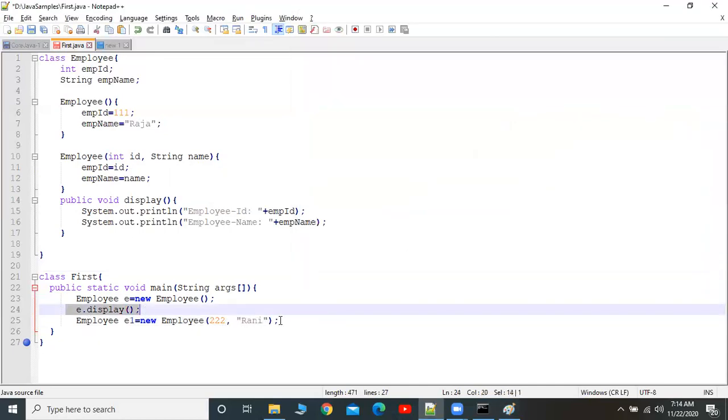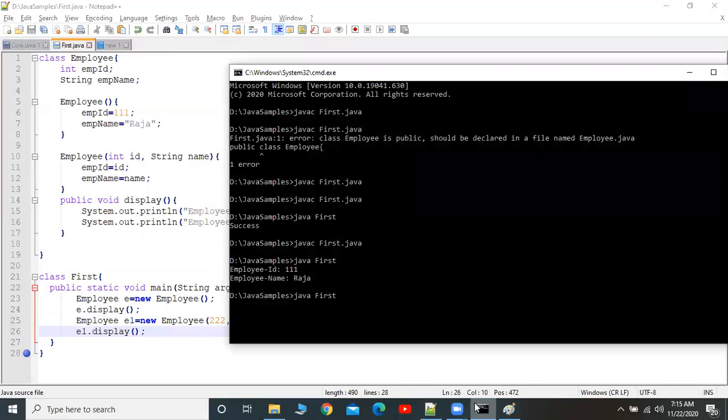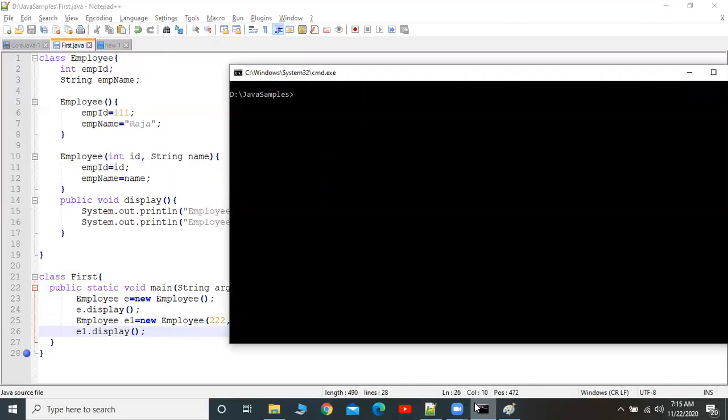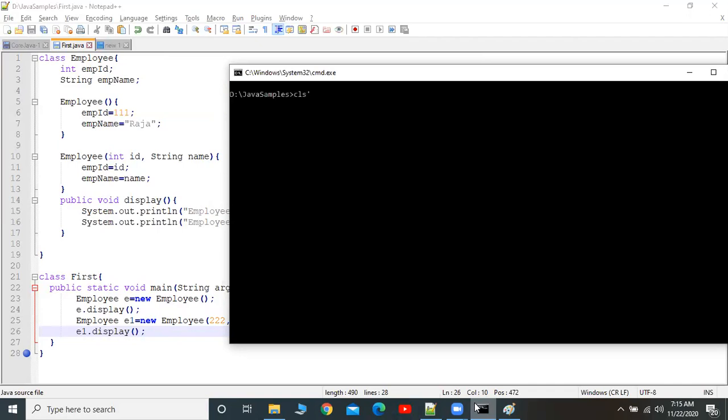Now see, I am going to display: E.display and E1.display. Now I'm going to run this and see what will happen. I'm clearing the screen with CLS, then javac First.java, and then java First.